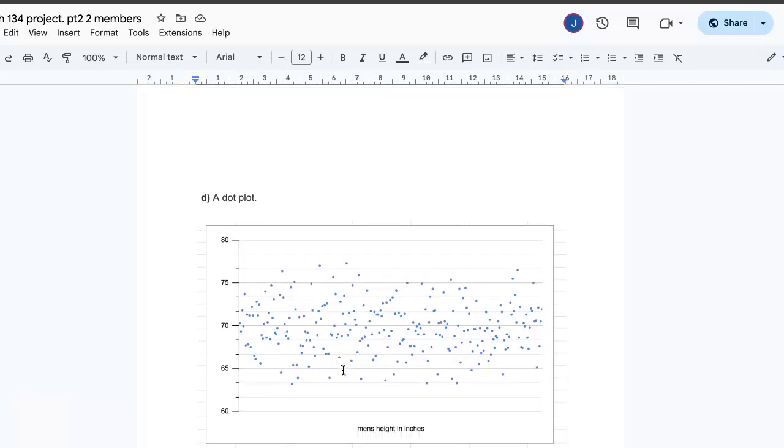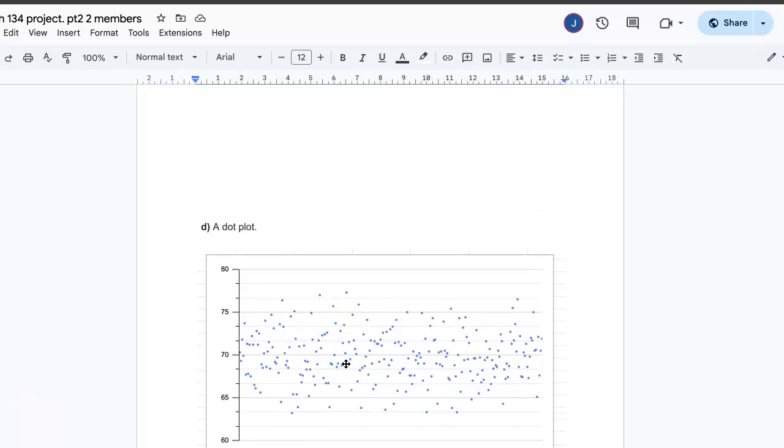Now, here's just a dot plot for the numbers. And that is my part of the recording, and my partner will do part 2 starting from 7. Thank you.